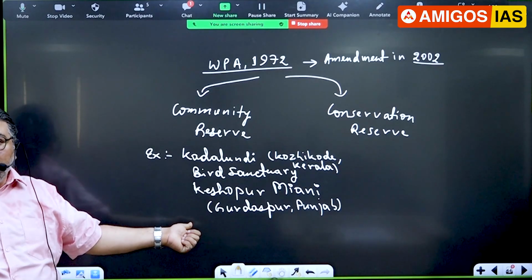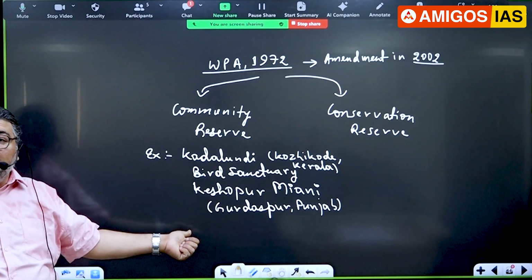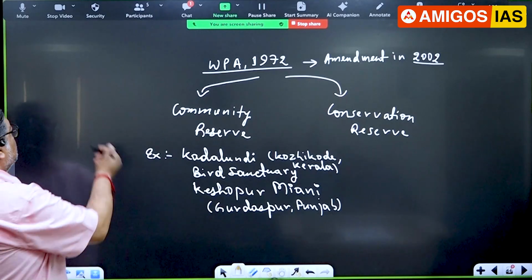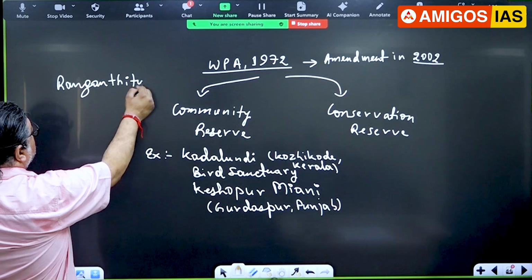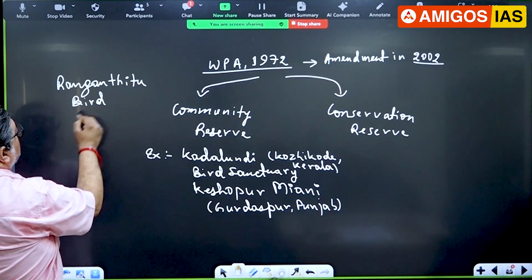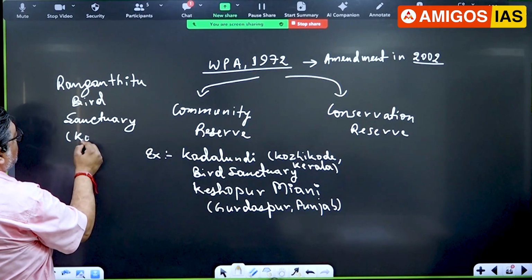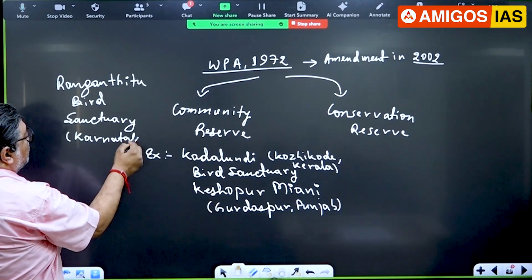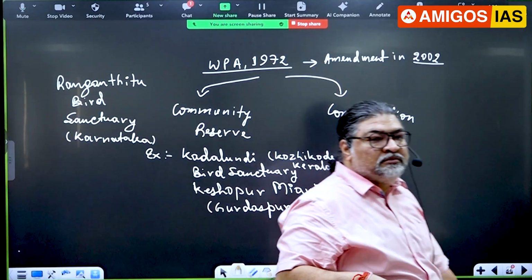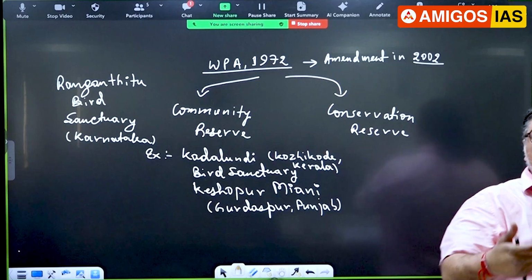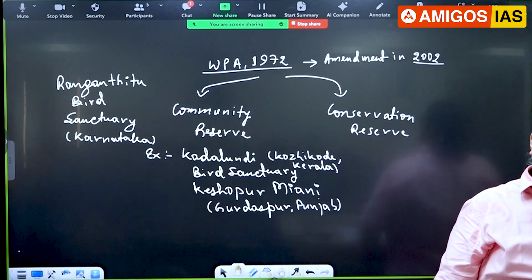I'll give you another very good example. Karnataka's first Ramsar site. Can anyone tell me the name of the first Ramsar site of the state of Karnataka? Excellent. Ranganathittu. This bird sanctuary near Mysore in Karnataka is a community reserve, again managed by local people. The birds which arrive there are looked after by the local people living in that area. They are called community reserves.